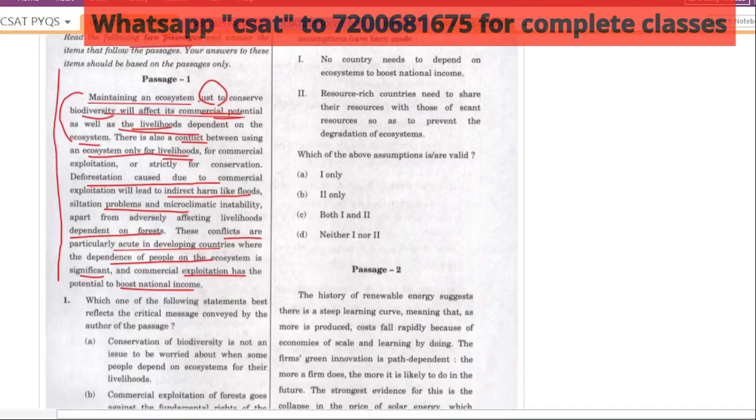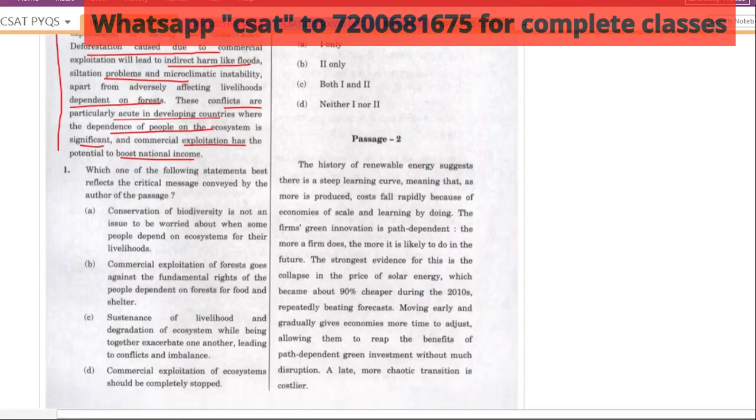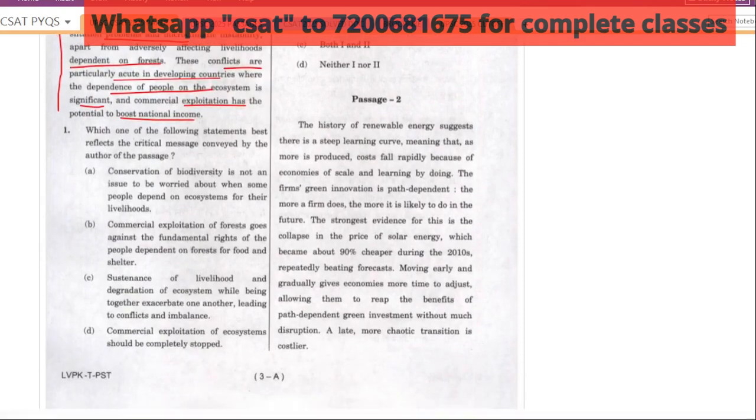Now just below that you see the question, in the exact format which I told you: which one of the following statements reflects the critical message conveyed by the author? Now if you read it, conservation of biodiversity is not an issue to be worried about. That's a very negative statement, so that is wrong. Commercial exploitation of forest goes against the fundamental rights of people. There is no mention of fundamental rights. Even though the statement may be correct, it is not mentioned in the passage.